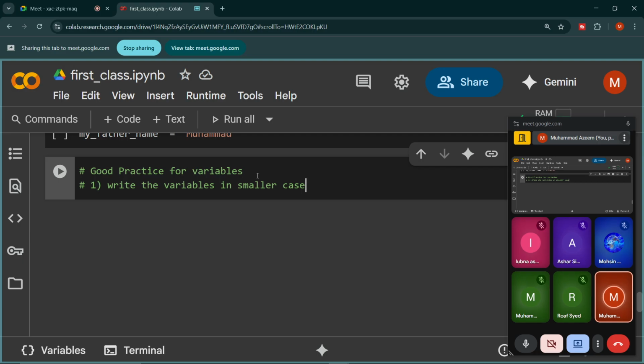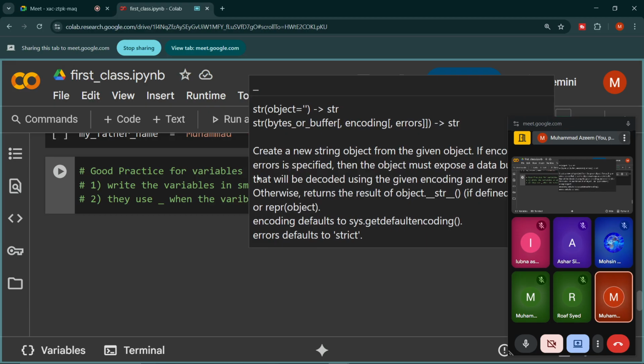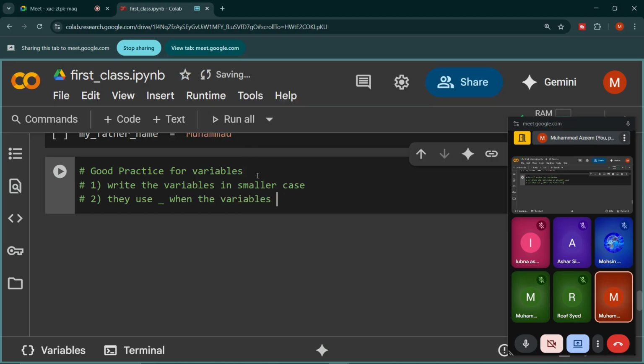So this is the first thing. The second thing is that they use an underscore when the variable is longer. Fine. So this is the good practice which we usually see when a professional programmer writes a variable's name.